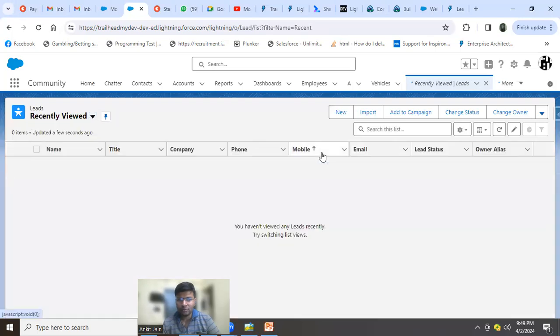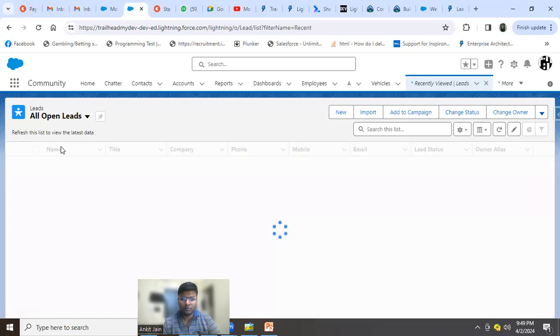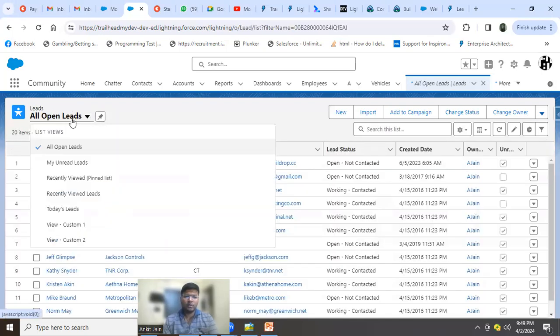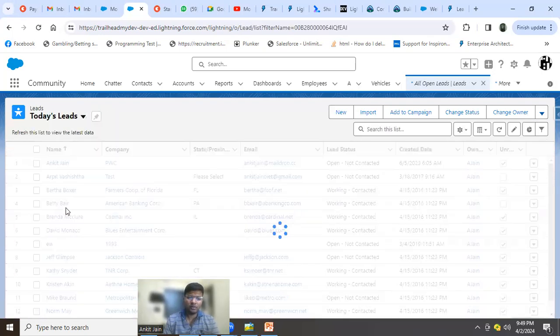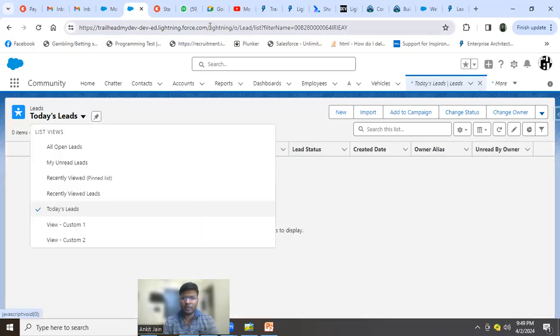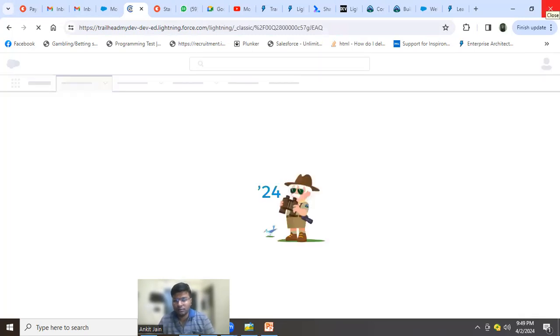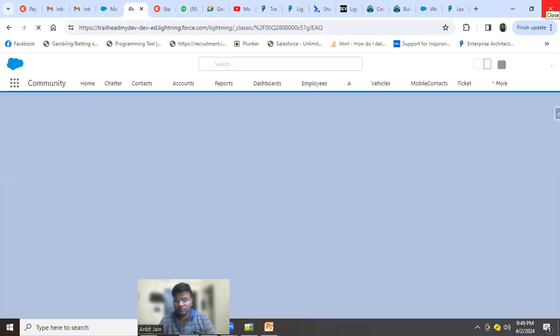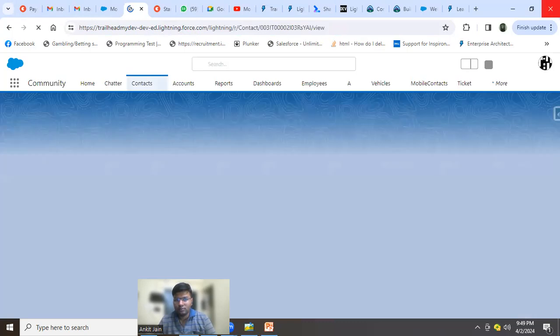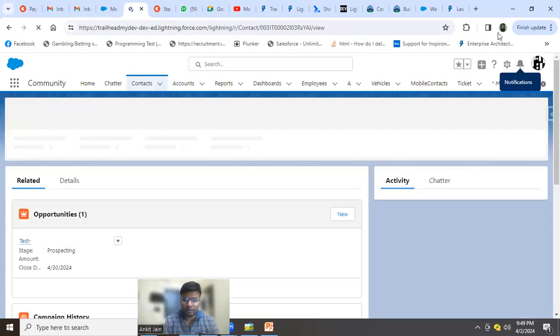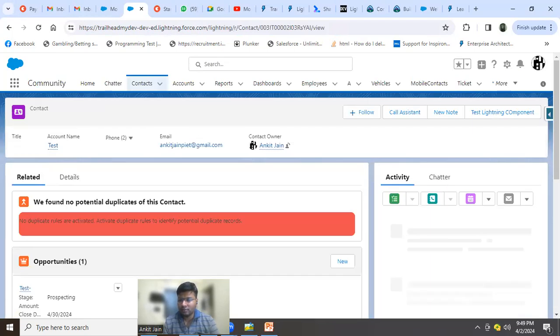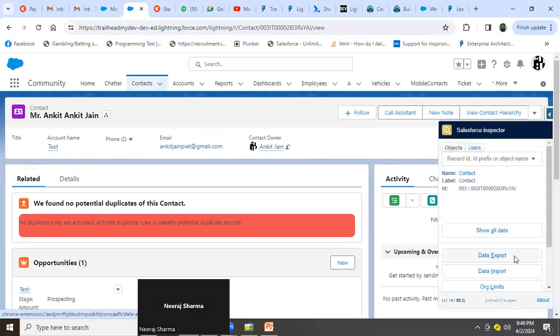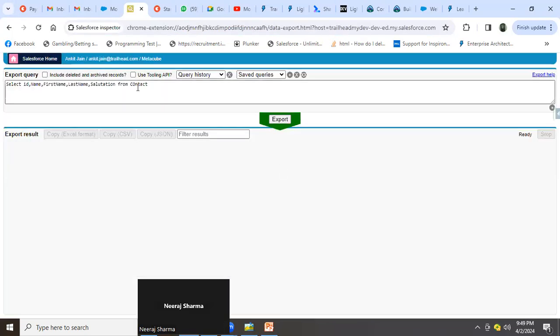I won't be able to see that if I search it. It does a redirect automatically, but if you do a query, or directly hit the ID, I would definitely see that. In Lightning, it will not redirect to the contact. It will show that lead record.